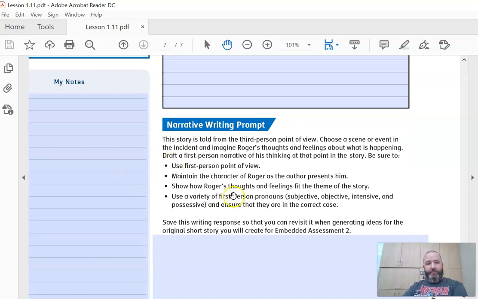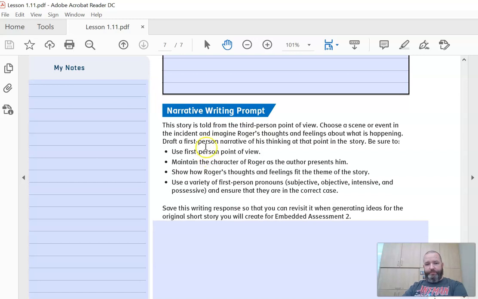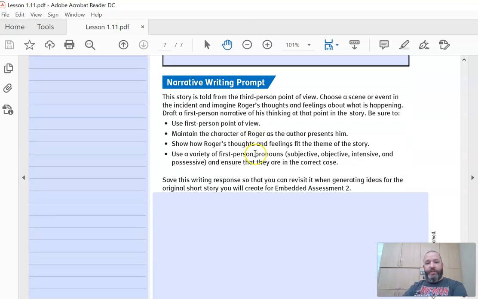Okay, the last activity is going to be a little short narrative, a little practice writing. This story is told in the third person. Choose a scene or event in the incident and imagine Roger's thoughts and feelings about what is happening. Draft a first-person narrative of his thinking at that point in the story. Be sure to use first-person point of view, so you become Roger. You'll use I and me, those are the pronouns you're going to be using. Maintain the character of Roger as the author presents him. Roger is a young kid, so you'll write him as a young kid. Show how Roger's thoughts and feelings fit the theme of the story.